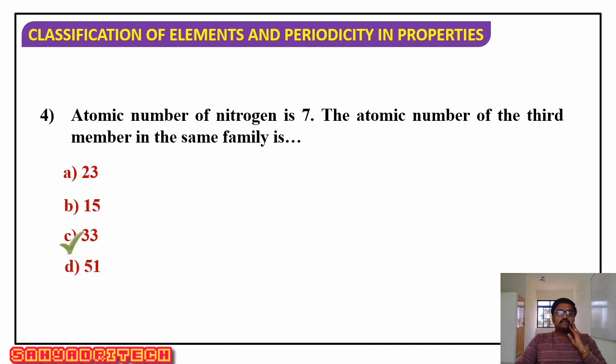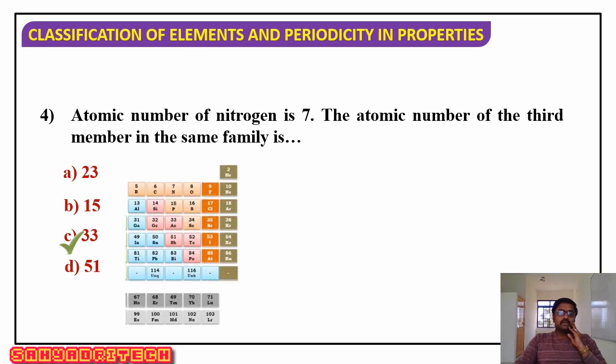The answer is 33. If you look at the diagram here, nitrogen belongs to the second period, followed by the third period, fourth period, fifth period, sixth period, and seventh period.